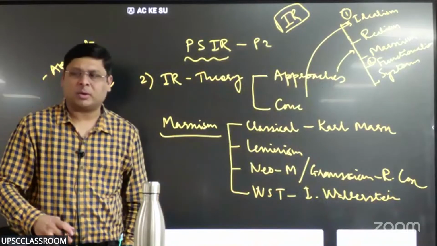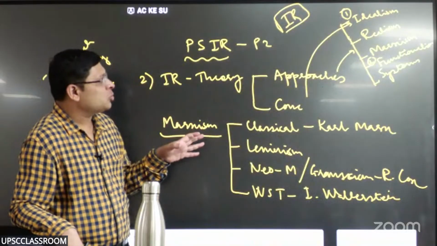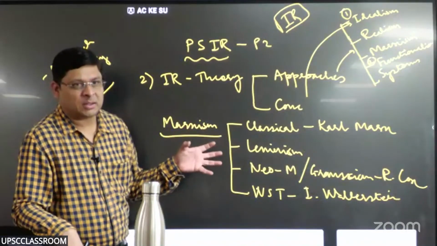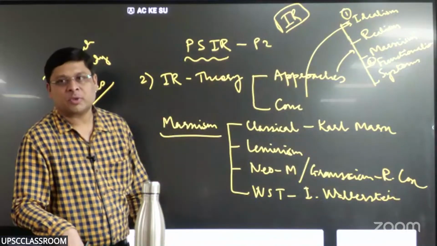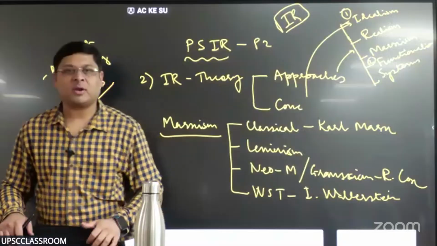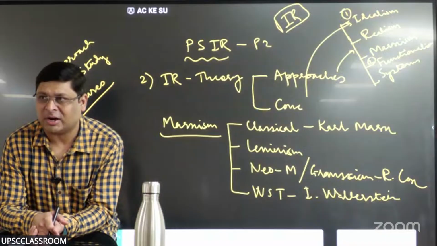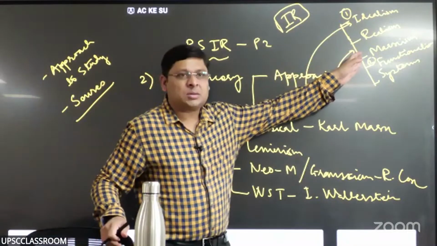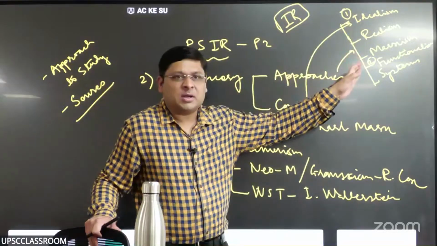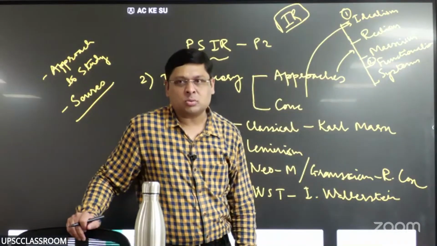Just to make you understand what all things are there in this part. So if you ask me, the heart of paper 2 as far as IR is concerned lies here. The most challenging part to understand is this one. Once you master this, your paper 2 is done. You will get very good marks. Many students complain that they don't get good marks in paper 2. That is because they do not develop a hold over this aspect. Number 1. Number 2, even if they have a good understanding of this part, they fail to apply it in paper 2 section B.